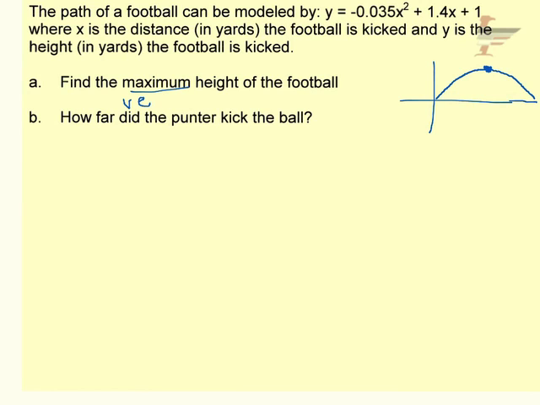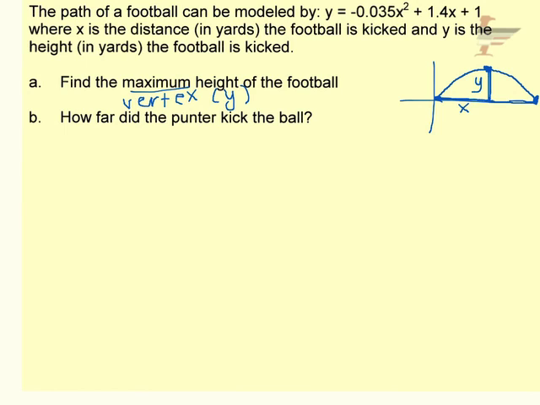So I need to find the vertex, that's for sure. Now the x-coordinate of that vertex is not the maximum height, but the y-coordinate is. So I need to find the y-coordinate of the vertex to answer part A. How far did they kick the ball? Well, if the punter starts at the origin, which we assume because you don't start at a negative distance, then wherever it ends would be how far.